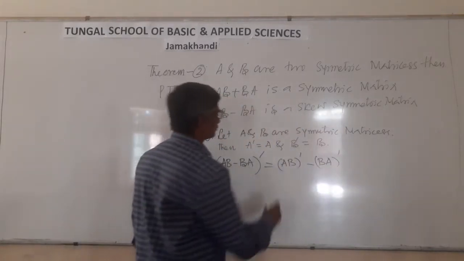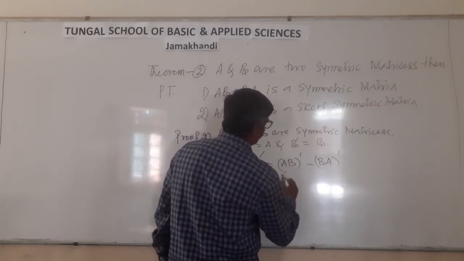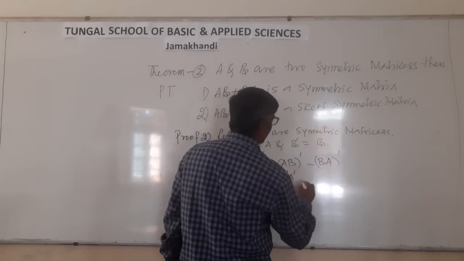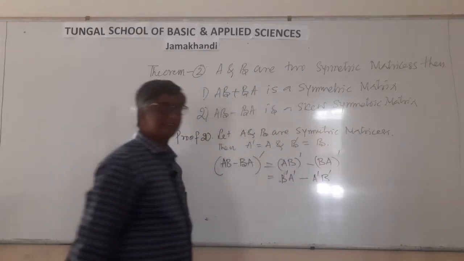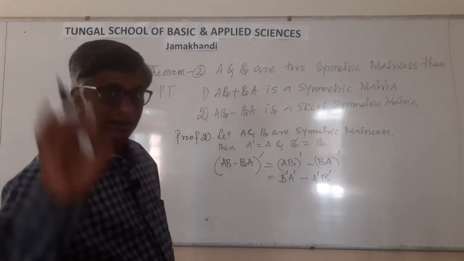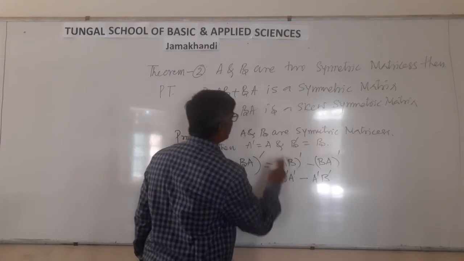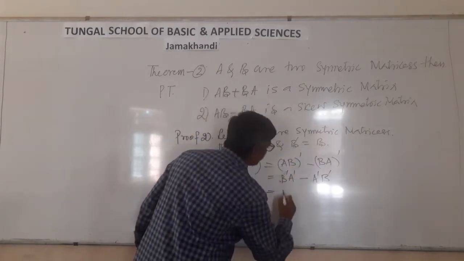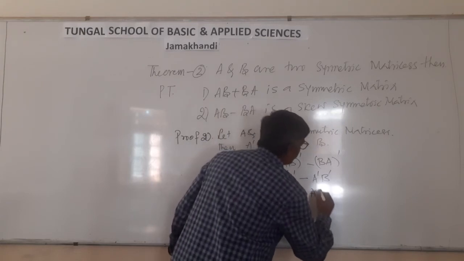Correct? Transpose. B dash A dash minus A dash B dash. Dash means transpose. This is equal to, B dash means what? B. A minus A B.